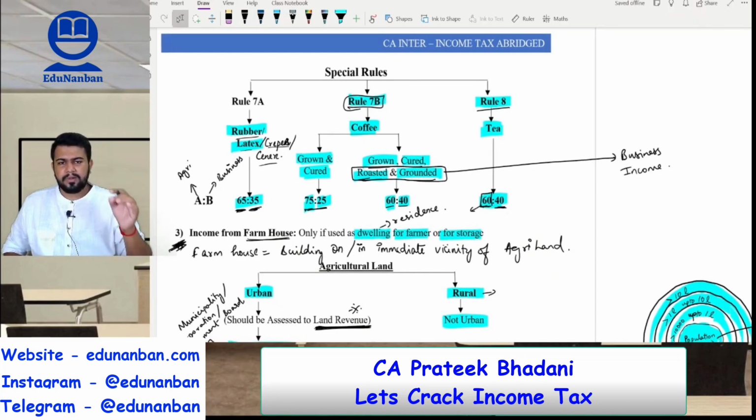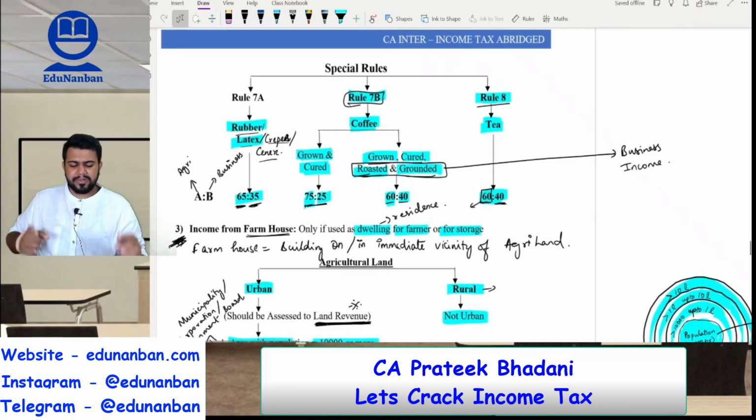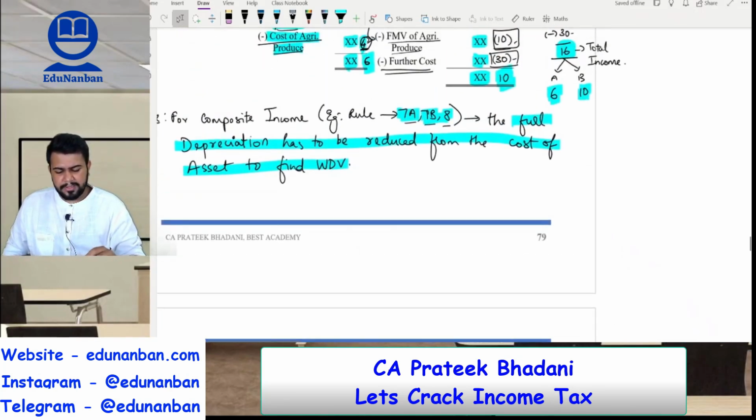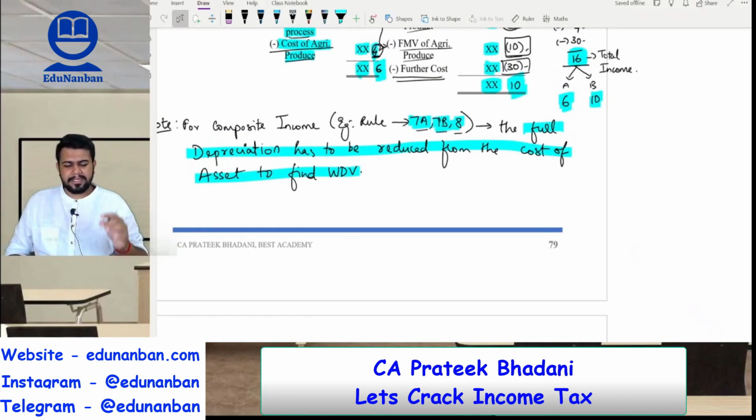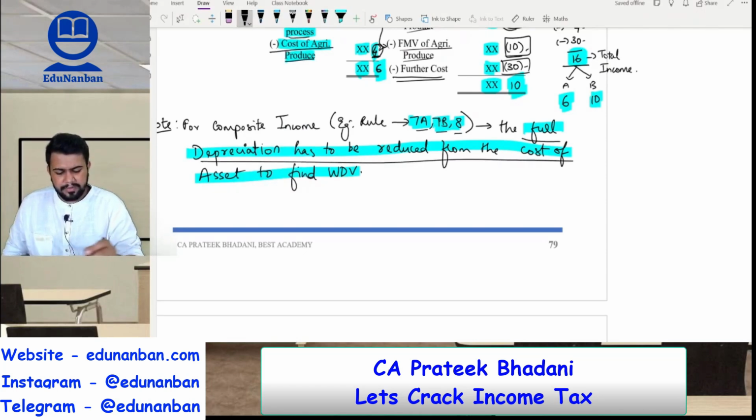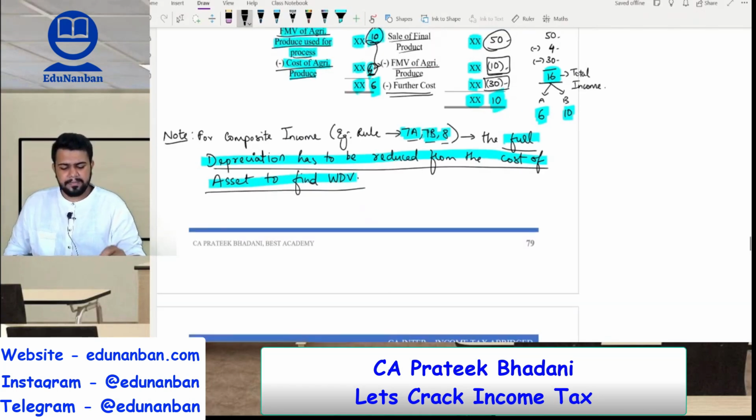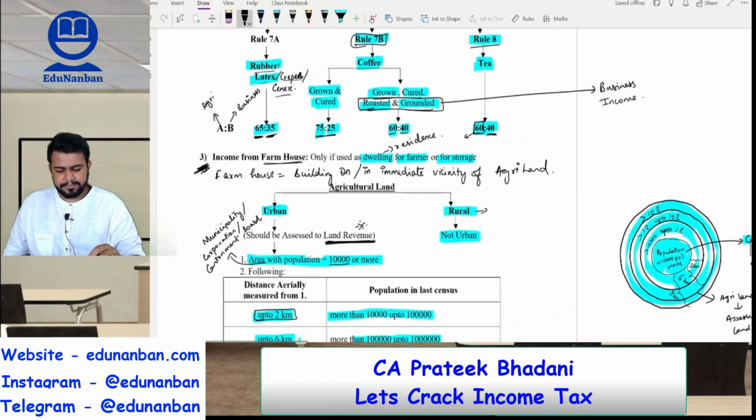Then rule 8 talks about tea. For tea, the ratio is 60-40: 60% agriculture income, 40% business income. Then I told you one special point. In case of these composite incomes, that is 7A, 7B and 8, the full depreciation has to be reduced from the cost of the asset to find the WDV.